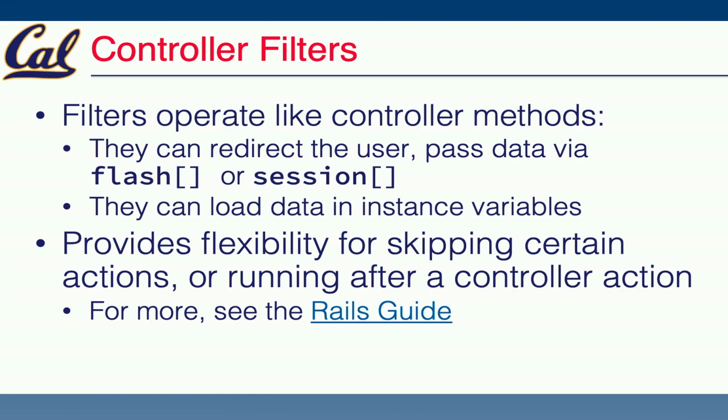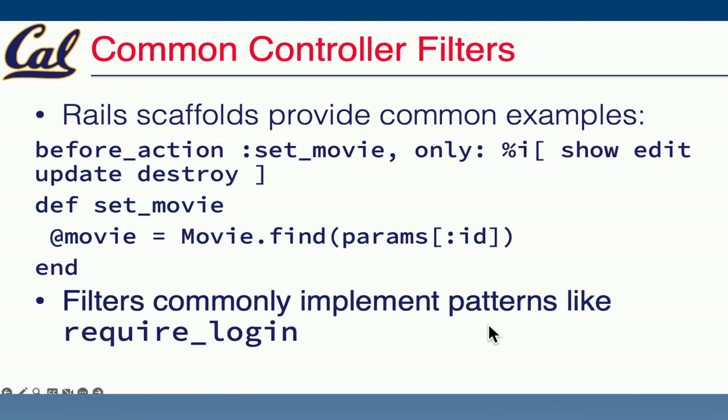So what do we do in these filter methods? Well, they operate a lot like regular controller methods. They have access to everything that exists in our controller, so they can set instance variables, they can pass data to the flash or the session hashes, and they provide functionality like redirecting the user to a new route. And again, there's a whole set of built-in types of actions that you can use, and all of the lifecycle callbacks that exist for actions are also defined in the Rails guide.